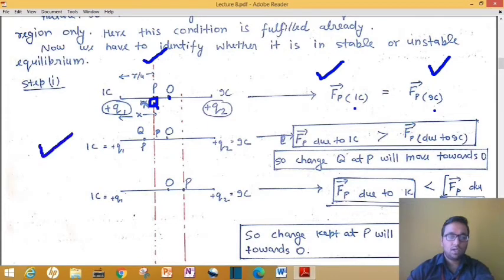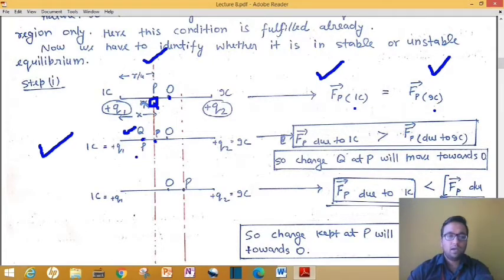Now see the second figure. In the second figure, this q charge was kept over here initially. This q charge now is shifted towards left. As you can see, this P point has been shifted towards left compared to its initial position. This new dot is its new position.